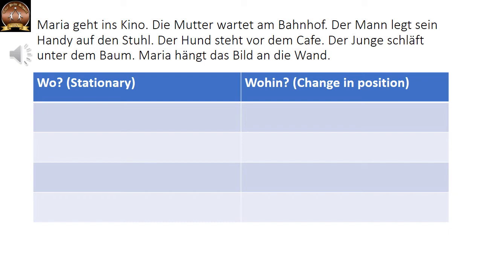Maria hängt das Bild an die Wand. Maria is hanging the picture at the wall. She is still hanging it. It is not already there. So it is wohin. You can also see an die Wand is used. An plus accusative. So it is wohin.